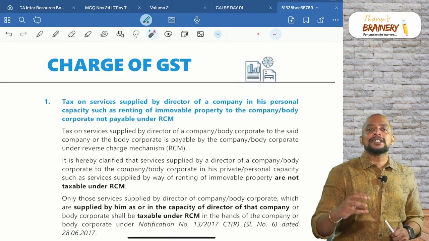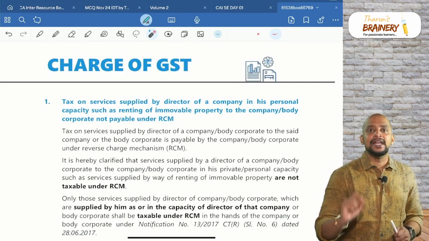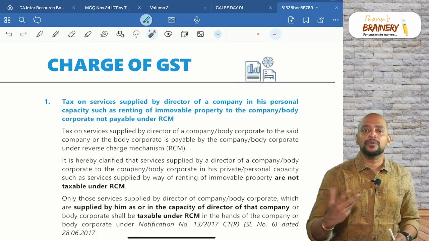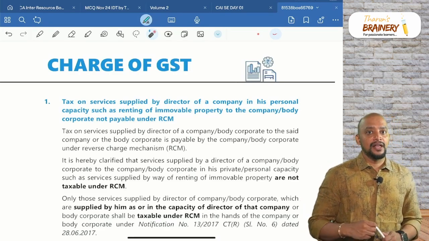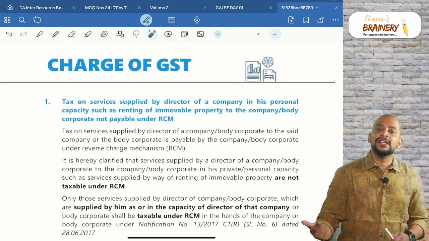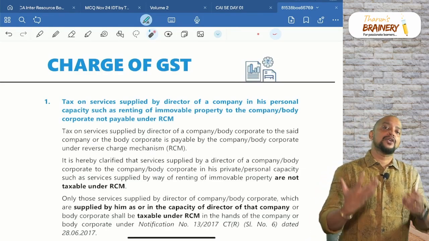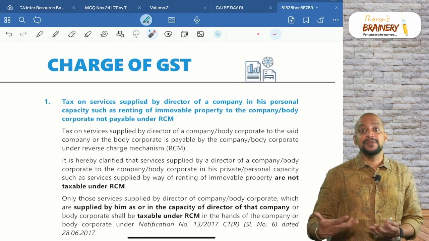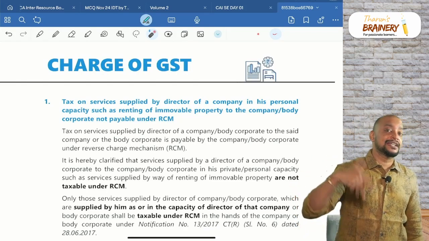Now, what is the point here? What if the director is providing some services to the company, not in the capacity of a director, but in his personal capacity? A director could be a chartered accountant who will be providing some professional services to the company. Now, in that case also, will the company pay GST under RCM for these professional services? No. In that case, the chartered accountant only will pay GST. Same way, the director being a chartered accountant, in the capacity of a chartered accountant he will pay, not in the capacity of a director; the company will pay.